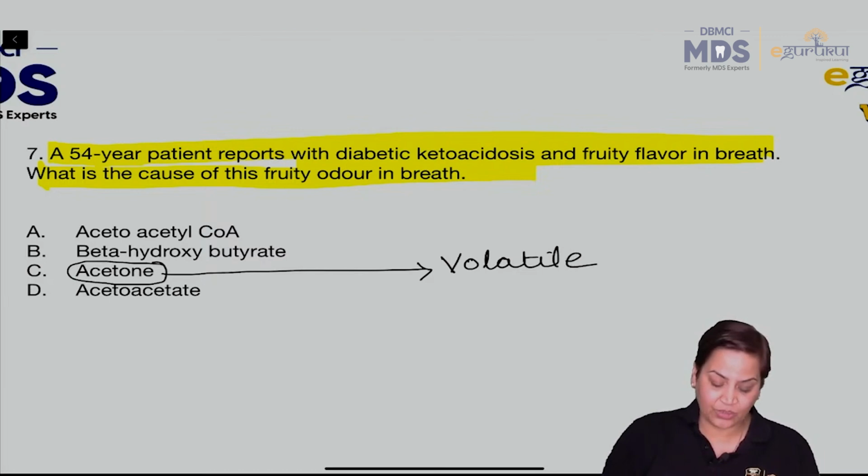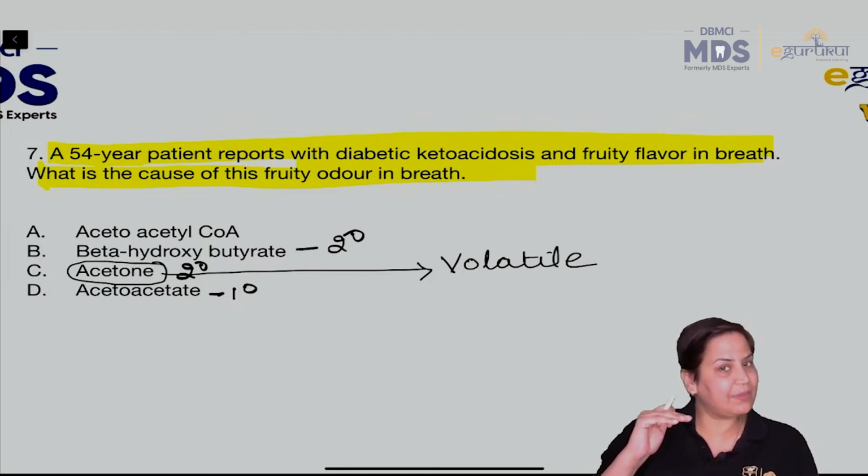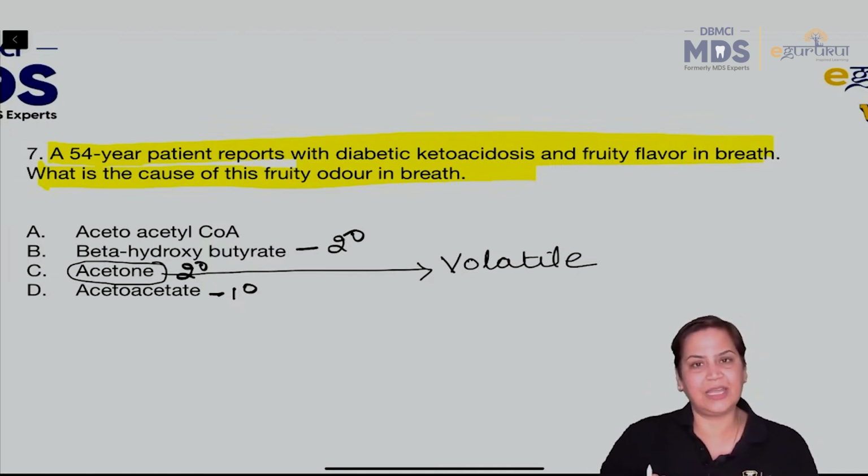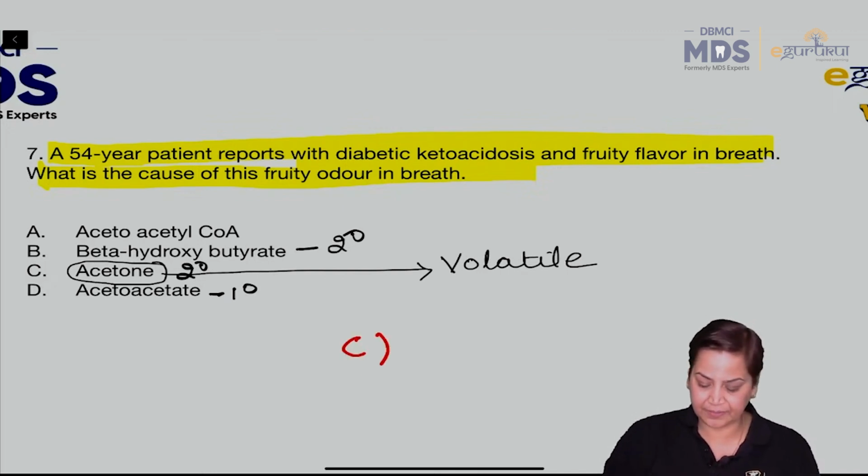Clear? Acetoacetate is the primary one, beta hydroxybutyrate is the secondary one, and acetyl coenzyme A is the main precursor which will form acetoacetyl CoA. So the answer here will be C.